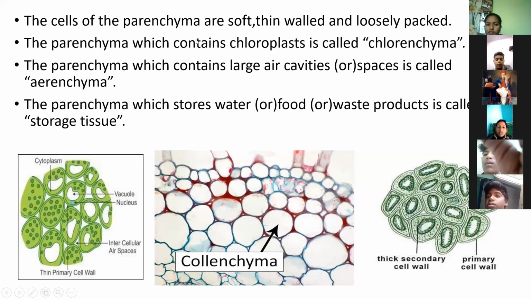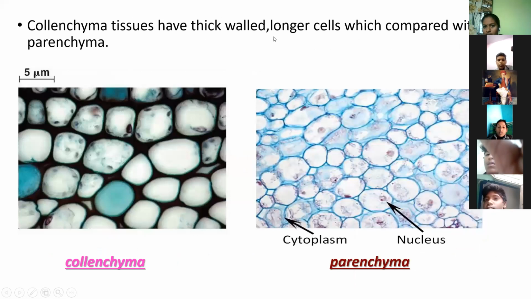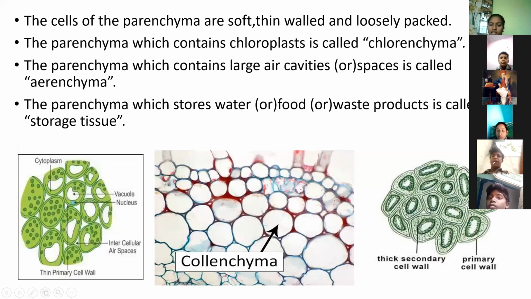Collenchyma tissue has thick walls and longer cells compared with the parenchyma. This is the collenchyma and this is the parenchyma.